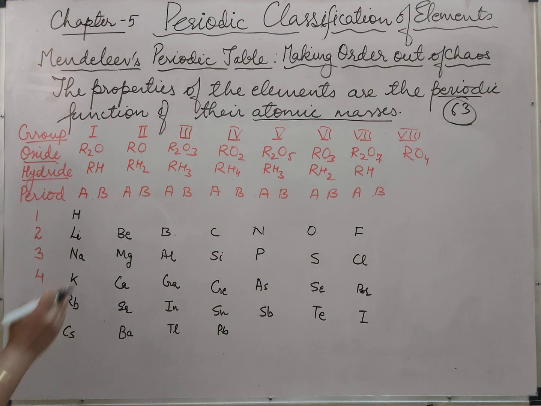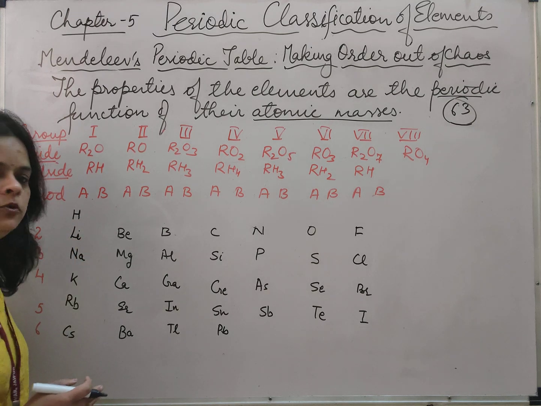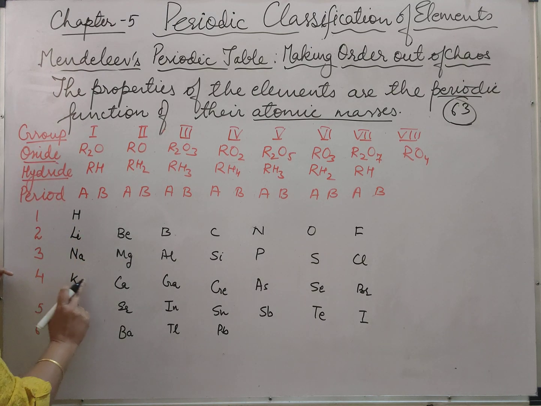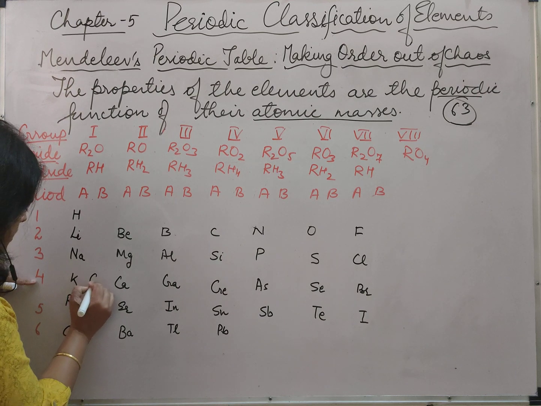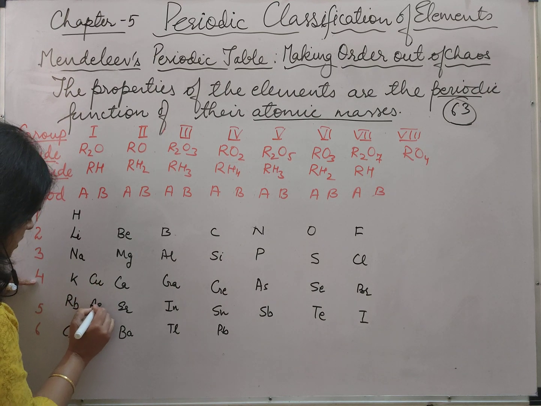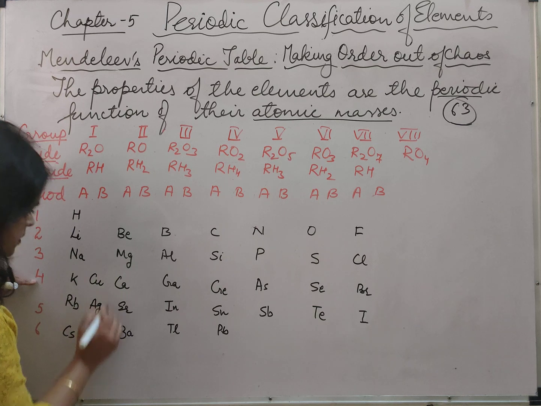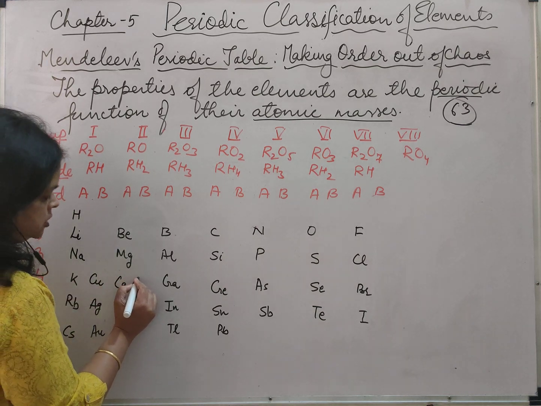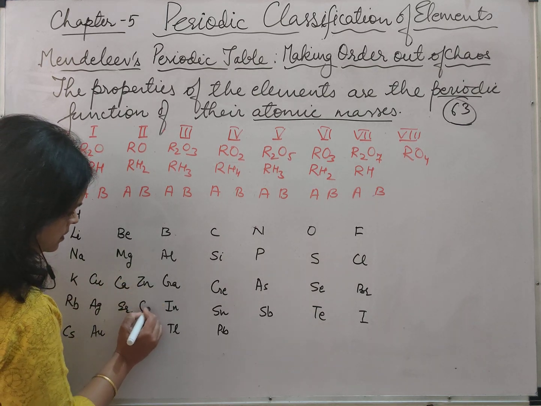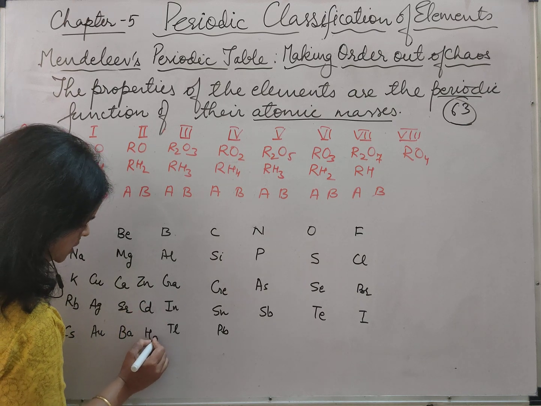Now we will fill the B subgroups. The B subgroups were starting from the fourth period. Here copper, silver, and gold. Here after calcium, zinc, cadmium and Hg.